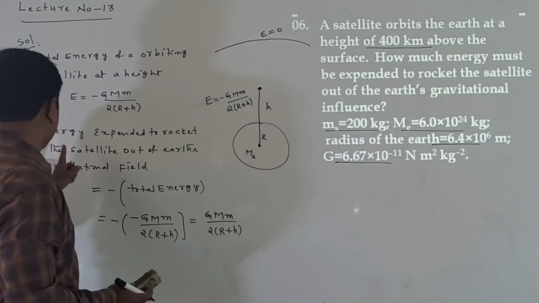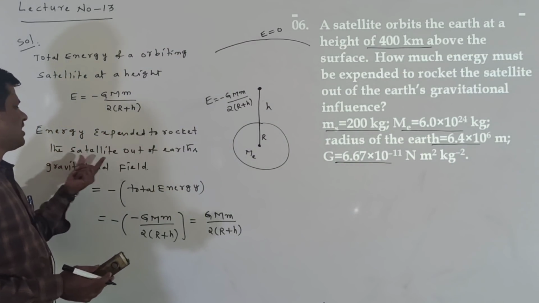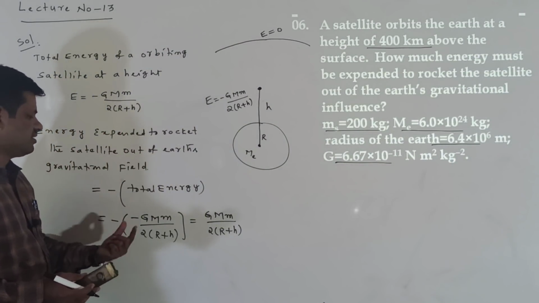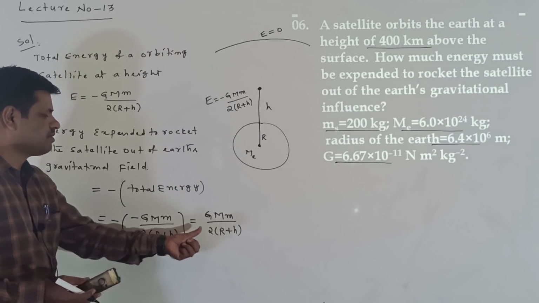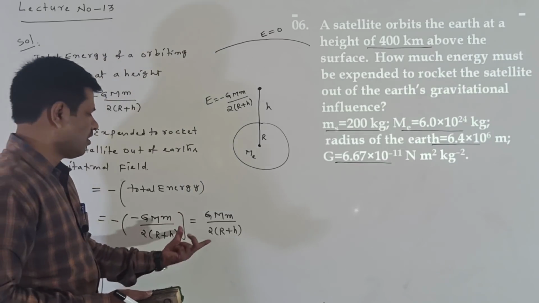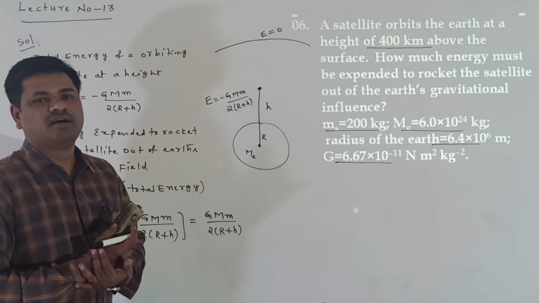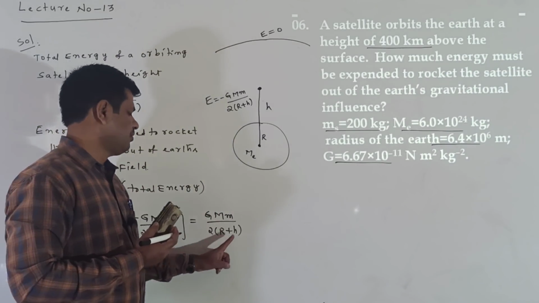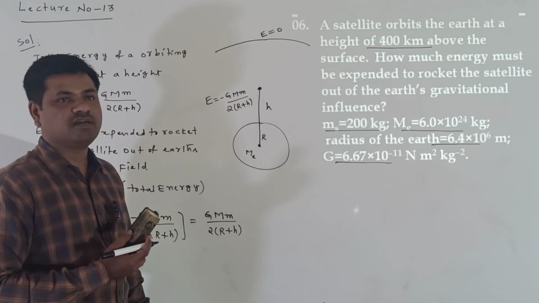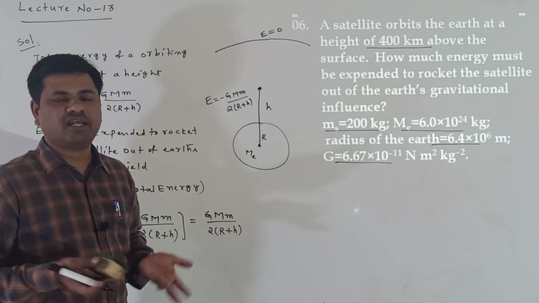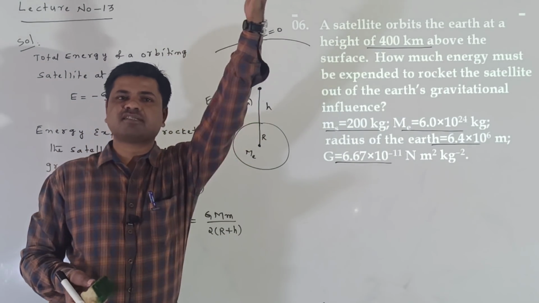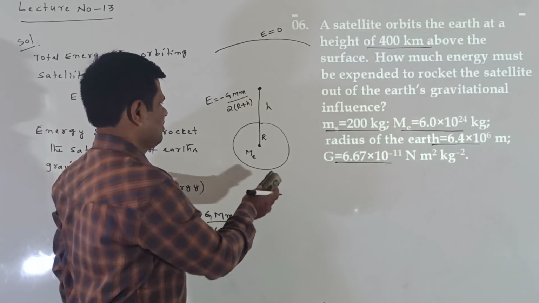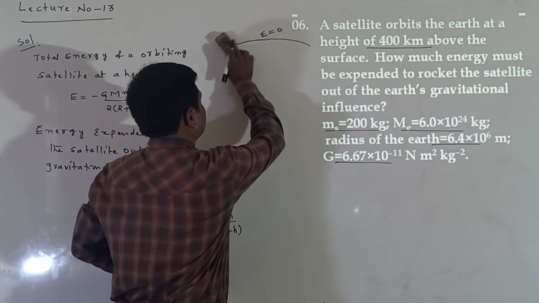Right. Now, energy expended to rocket the satellite out of the gravitational field is equal to minus of total energy. Minus into minus becomes plus. Means how much energy we have to supply to the satellite here? GMm by 2(R plus h). This is a positive energy. When negative and positive cancel, the total energy becomes zero, and when the total energy becomes zero it crosses the gravitational field of Earth. Right, clear it is.